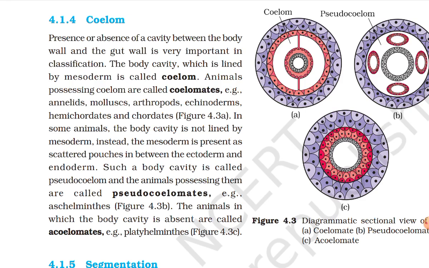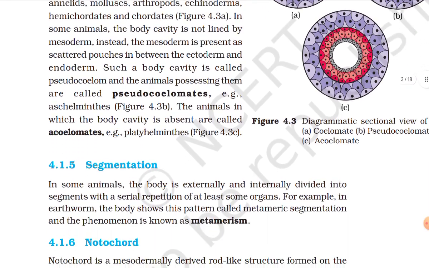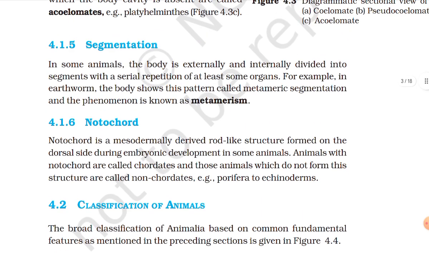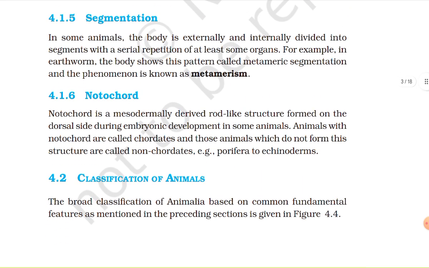In some animals, the body cavity is not lined by mesoderm. Instead, mesoderm is present as scattered pouches in between the ectoderm and endoderm. Such a body cavity is called pseudocoelom, and the animals possessing them are called pseudocoelomates. Example: Aschelminthes. The animals in which the body cavity is absent are called acoelomates. Example: Platyhelminthes. Segmentation. In some animals, the body is externally and internally divided into segments with a serial repetition of at least some organs.